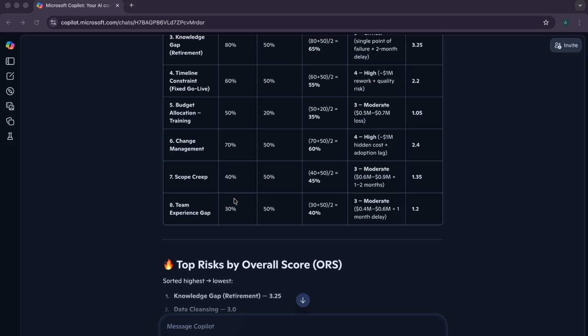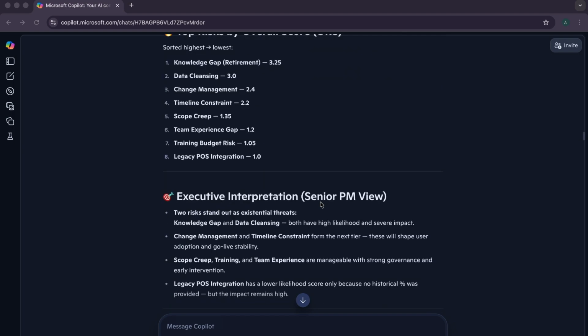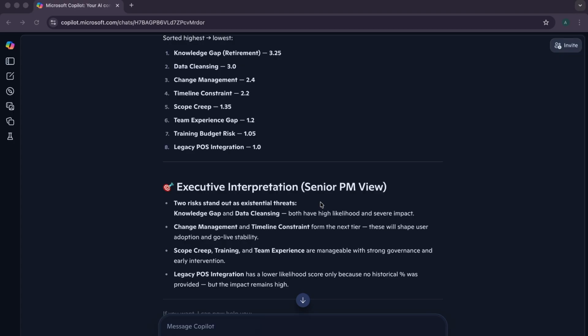So with this information, it summarized for me the scoring from the highest to the lowest. The highest being the knowledge gap, then the data cleansing, change management, and then the fourth one is the time constraint. So with this information, I can be looking at my risks register and saying, what risks do I need to worry about first? The first risk I need to worry about will be the knowledge gap. Then it also gave me an executive interpretation, an executive summary of what I need to know.